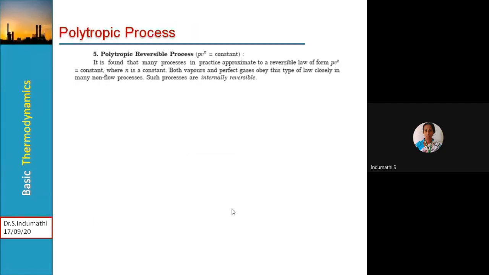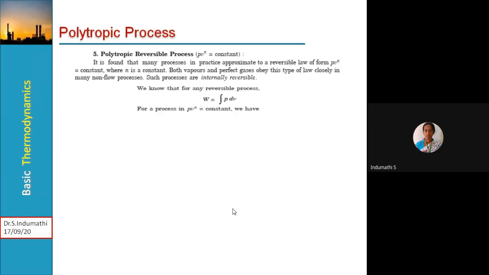We know that poly means many. It is found that many processes in practice approximate to a reversible law of the form PV to the power n is equal to constant, where n is a constant. Both vapors and perfect gases obey this type of law closely in many non-flow processes. So such processes are internally reversible.